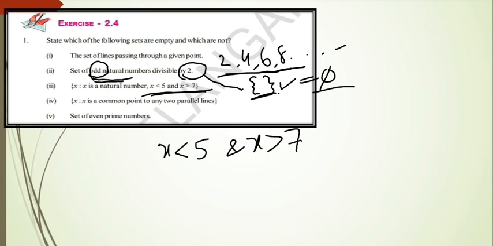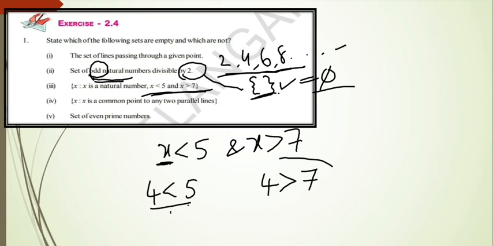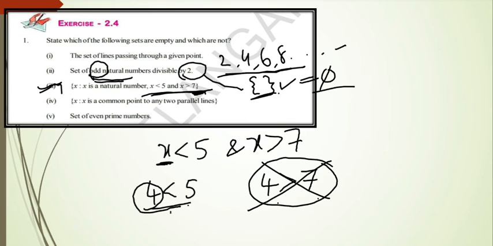Observe that. Is it possible to choose a number which is less than 5 and greater than 7? For example, if you take 4, as we know that 4 is less than 5. But is it possible to satisfy this condition? 4 greater than 7? No. So whatever the number less than 5, that can't be greater than 7. So we can't get any number that satisfies this condition. So this third one is also an empty set. Like this we have to write.